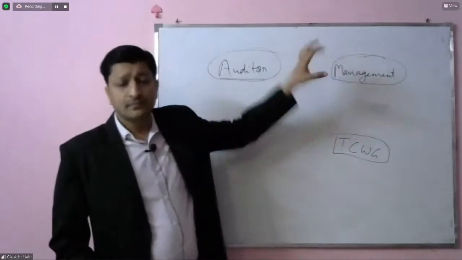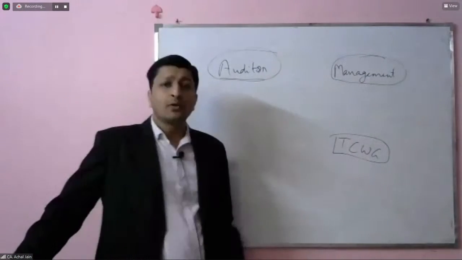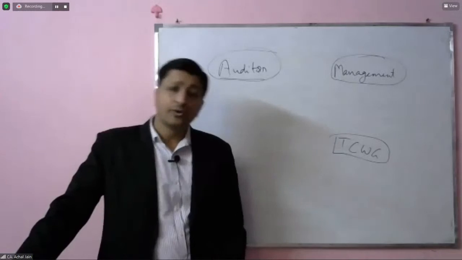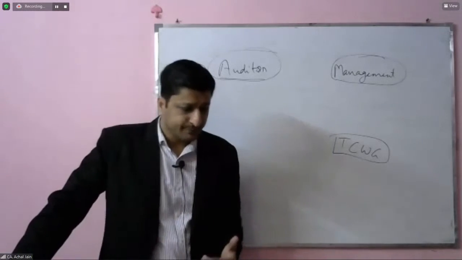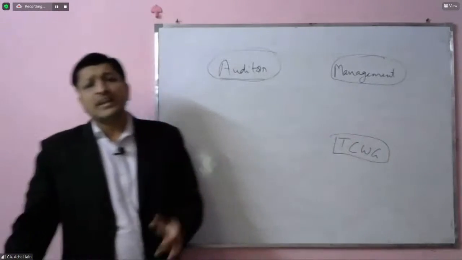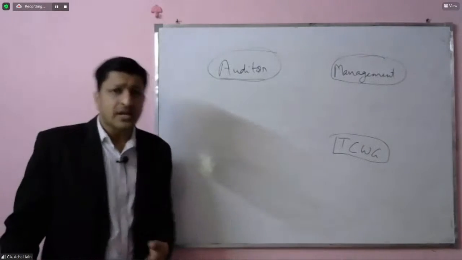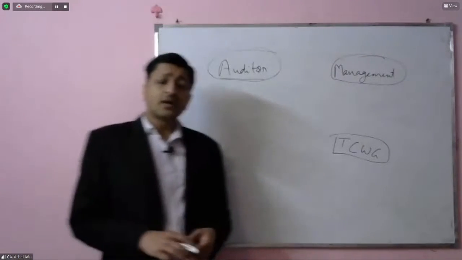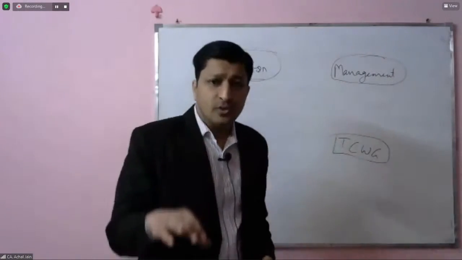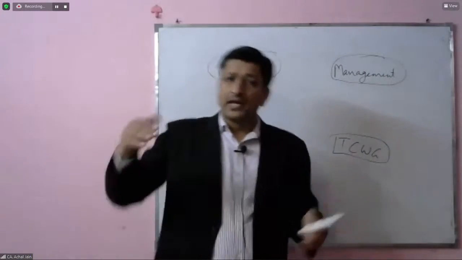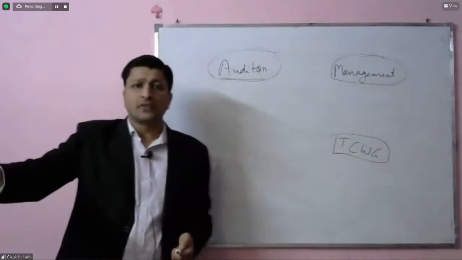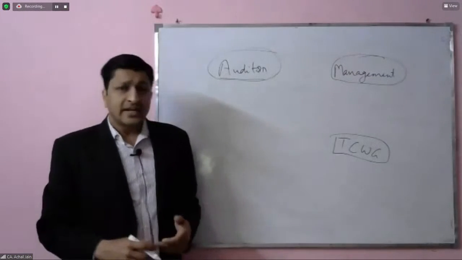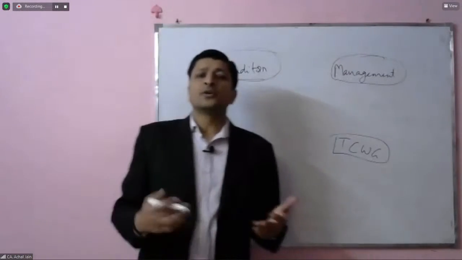Once again, it's a team which will help the auditor during the course of his audit procedures. And whenever the auditor comes across any observation, it's not that the auditor will compile all of those observations over a period of time and then discuss with the management in one go. No. It's again a continuous process.